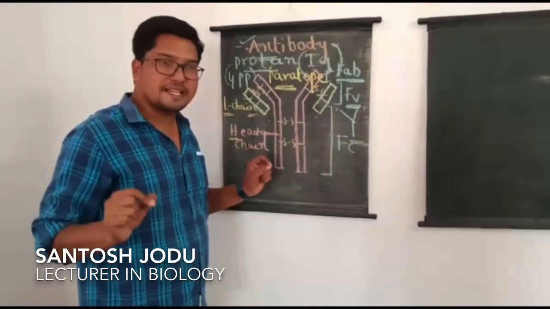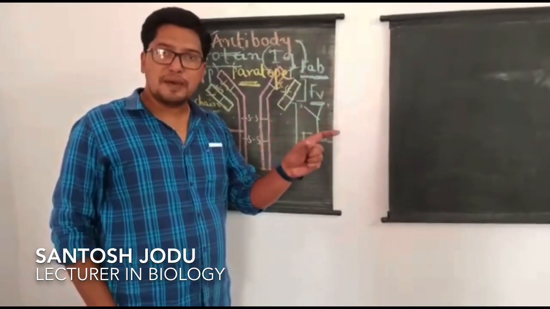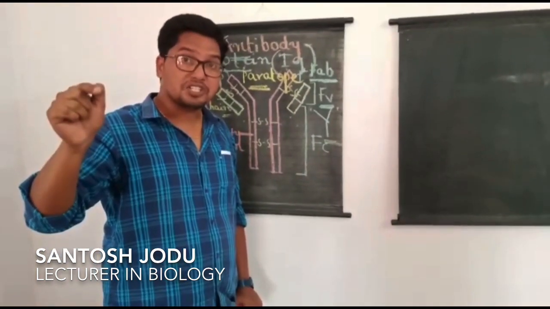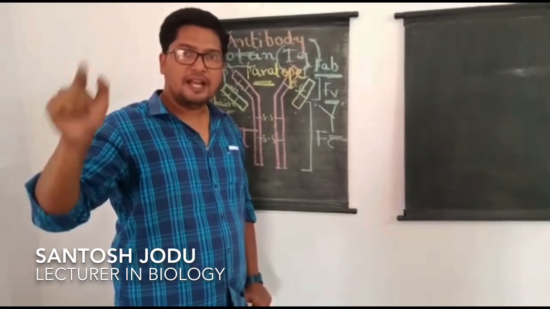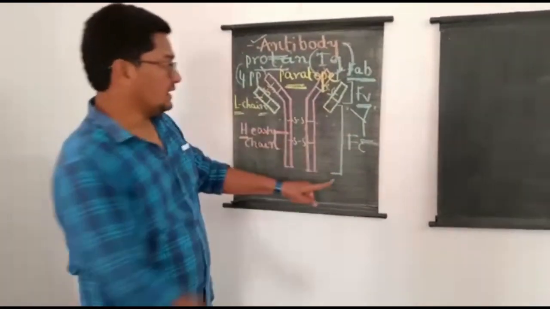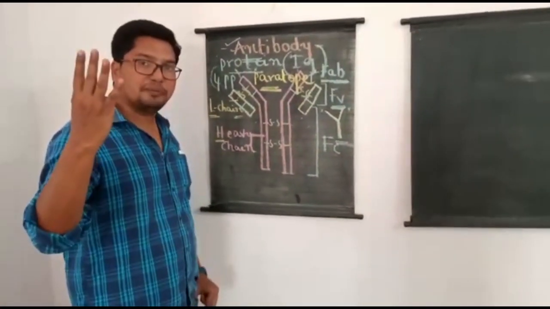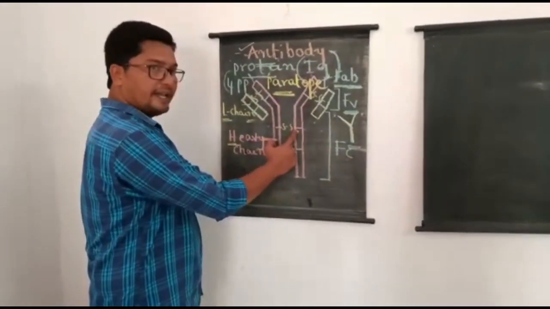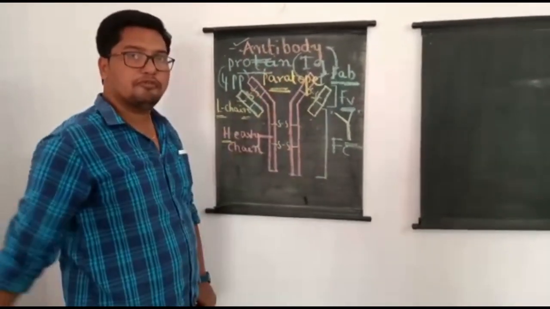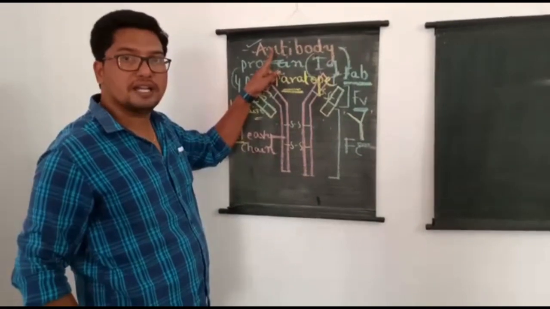Let me repeat. What is an antibody? It is an antigen binding protein molecule produced by whom? Plasma cells of the immune system in response to what? Foreign antigen. What is their function? They neutralize the action of the antigen and offer us resistance against the disease. Each antibody molecule appears as a Y-shaped molecule. How many polypeptide chains? Totally four polypeptide chains are present, out of which two are heavy chains and two are light chains. All the polypeptide chains are linked by disulfide bonds so as to form a Y-shaped molecule, which is called an antibody.